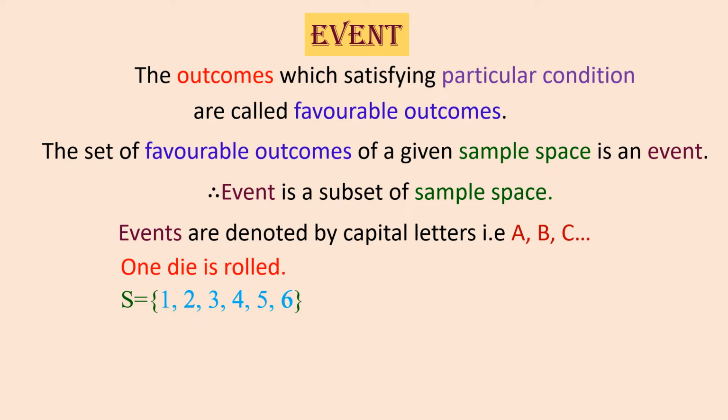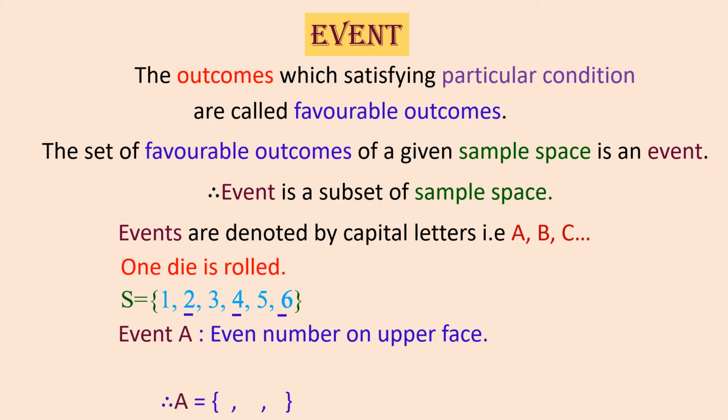Now what is an event? That is the condition. What kind of favorable outcome do I want? Here I want only an even number on the upper face. Out of the results 1, 2, 3, 4, 5, 6, the even numbers are 2, 4 and 6. So for event A, our favorable outcome should be either 2, 4 or 6, because we want an even number on the upper face.